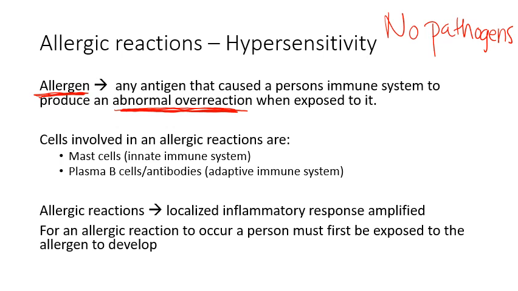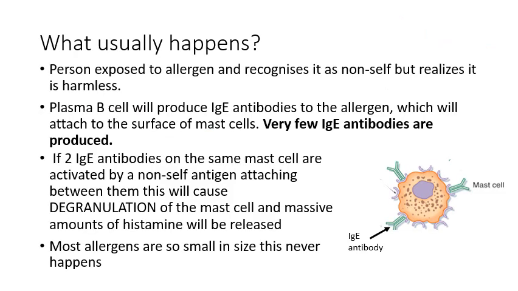So let's have a closer look at how our allergic reactions are triggered and how these mast cells and antibodies play their role in causing them. So a person is exposed to an allergen. The person's body or their immune system will recognize that allergen as being non-self.